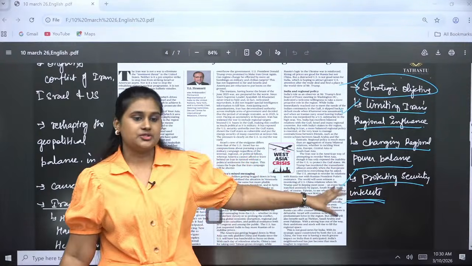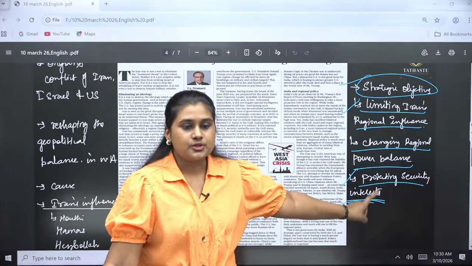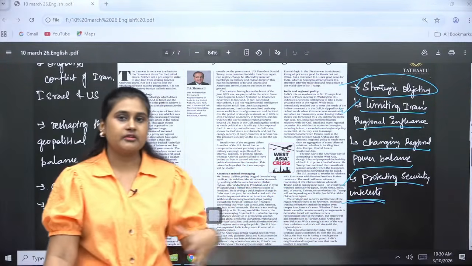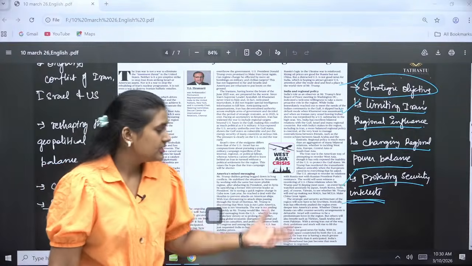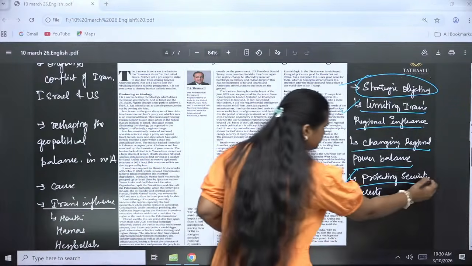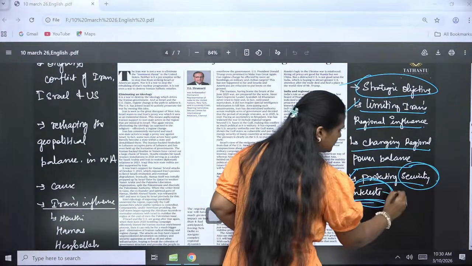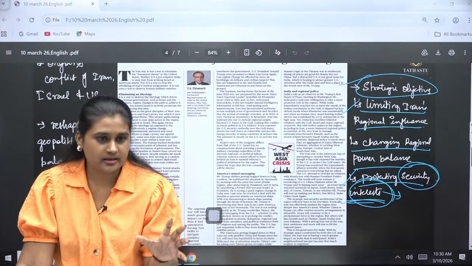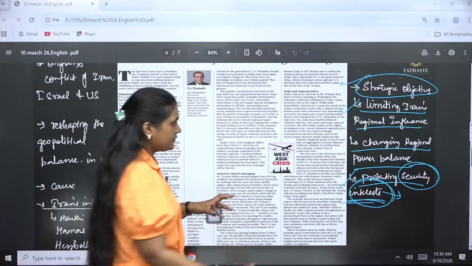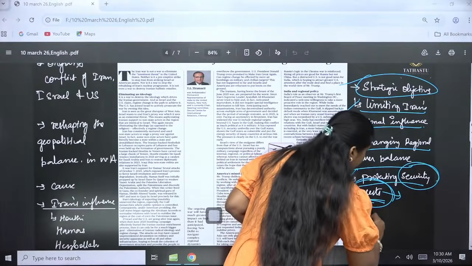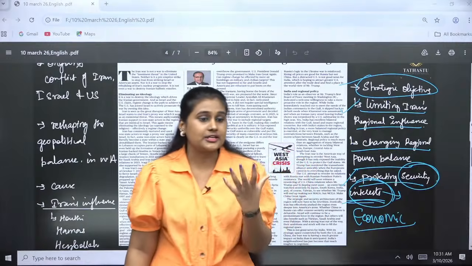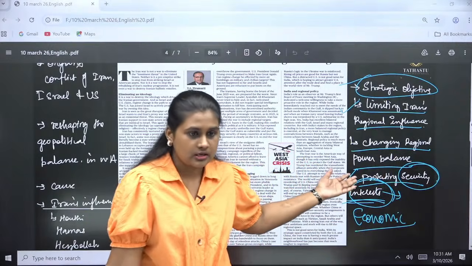Third one is about protecting security interests. Here is the major concern. When it comes to Israel's defense system, US defense system, here they will be getting the market also, right? They will be getting the major security interest, where the Strait of Hormuz will be also there, right? So the major benefits will be going economically, because the global major oil security is at the Strait of Hormuz.